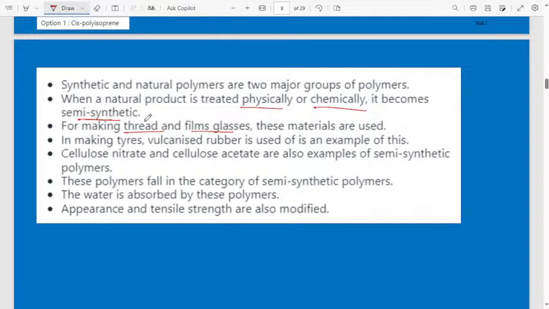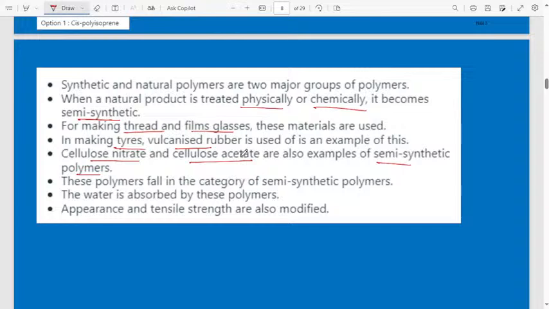In making tires, vulcanized rubber is used, which is an example of this. Cellulose nitrate and cellulose acetate are also examples of semi-synthetic polymers. These polymers fall in the category of semi-synthetic polymers.